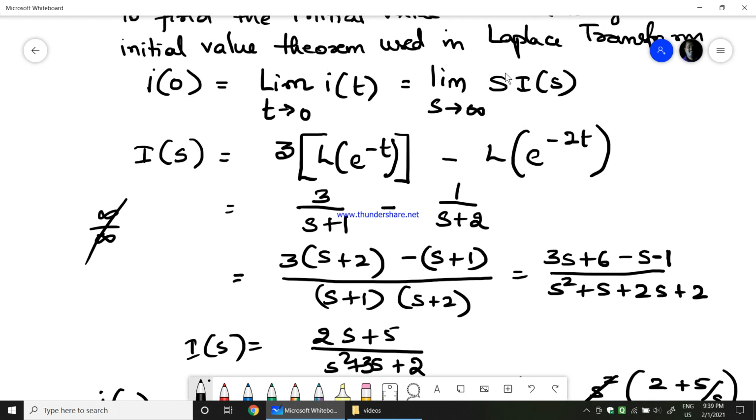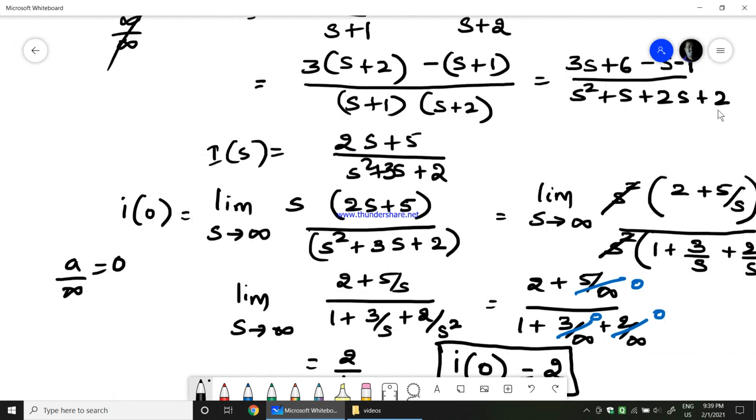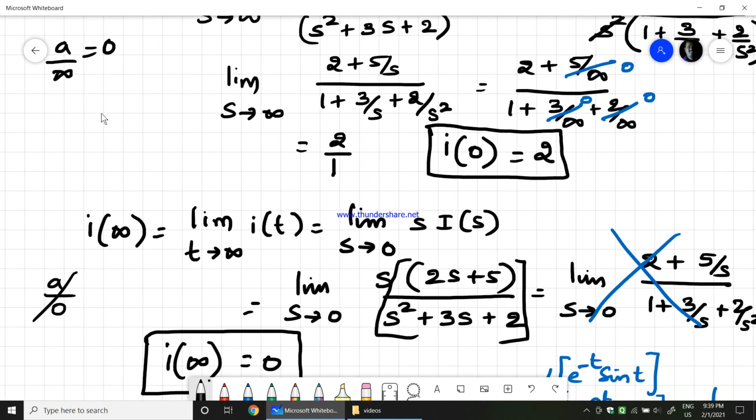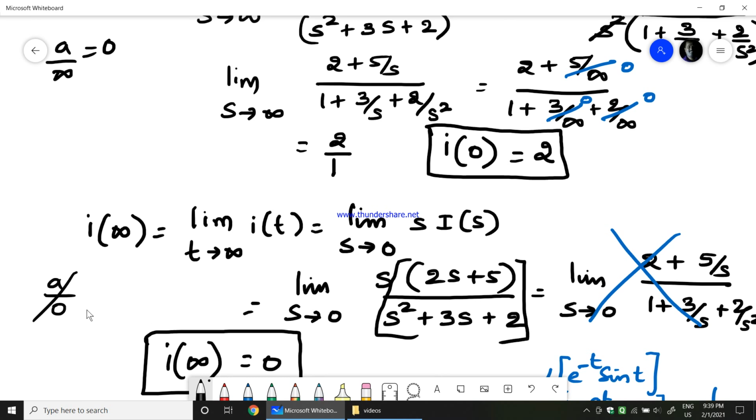Therefore, you need to take the Laplace of the given function, multiply by s and apply limit s tends to infinity, and you will get the initial value. For the final value, take the same Laplace equation that you get, multiply it by s, and then apply the limit s tends to 0, where you get the final value. So, this is all about initial value and final value for any given function that we are going to find out.